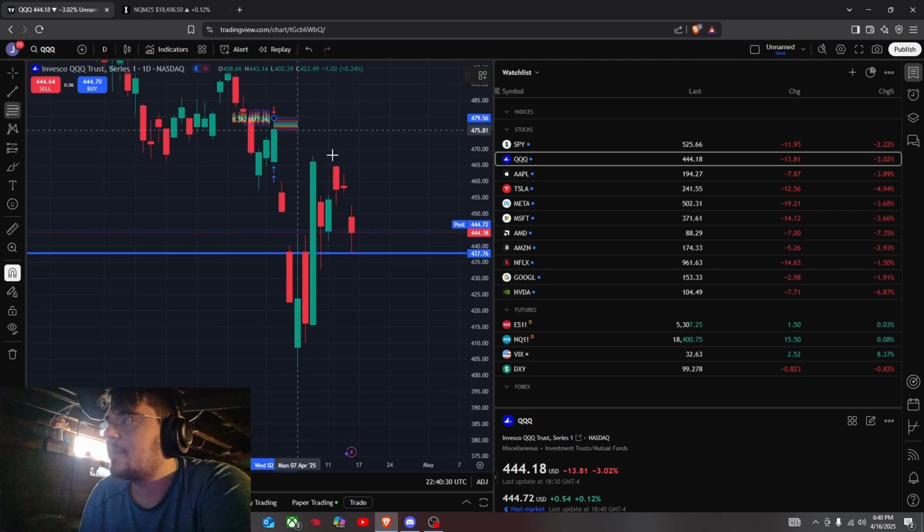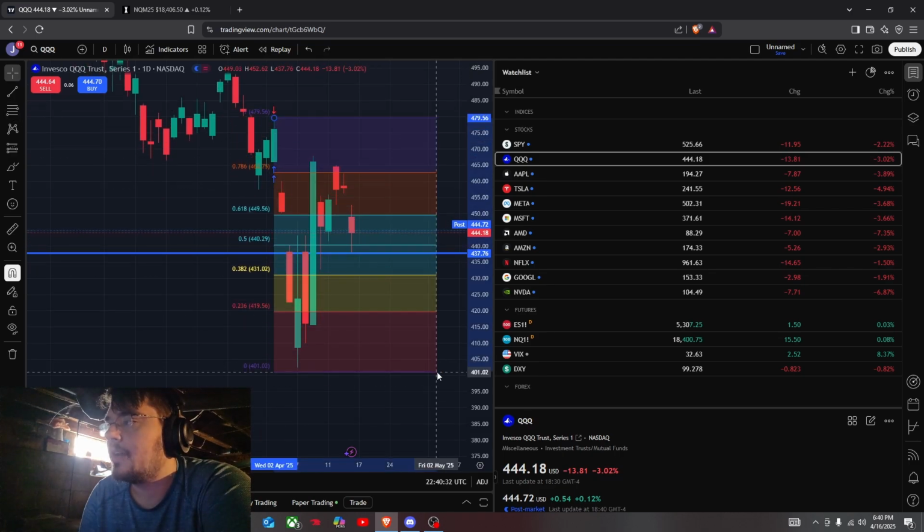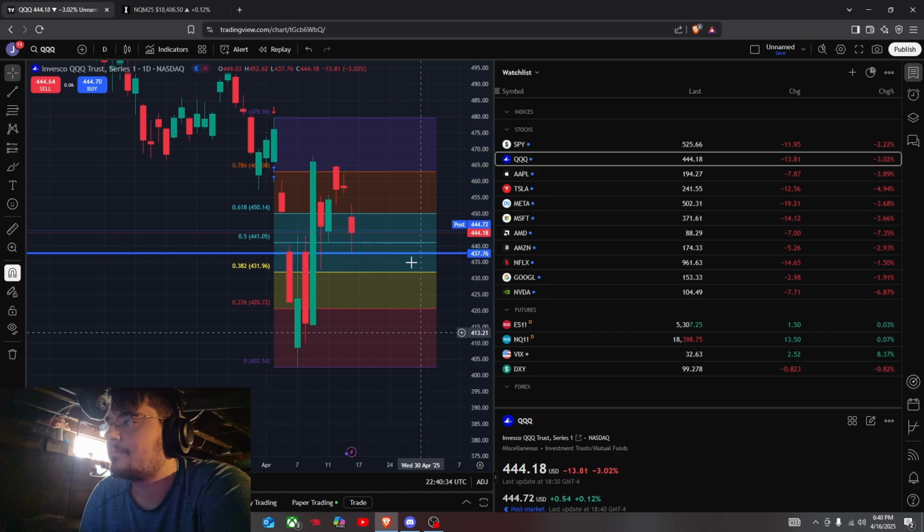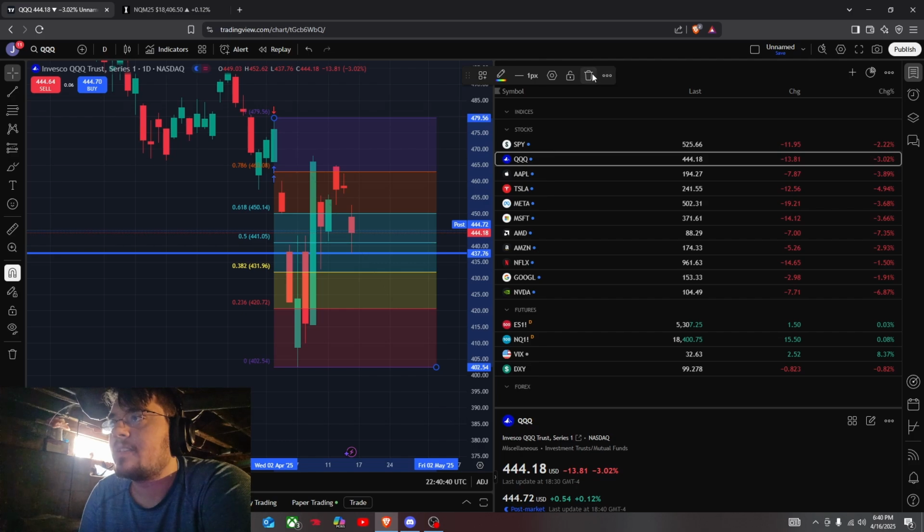Again, stuck in the same range. Resistance is at about 463. If that one fails, about 472. So those are your levels for that.